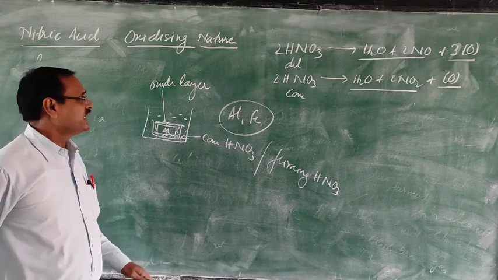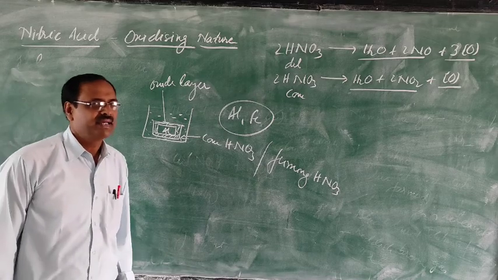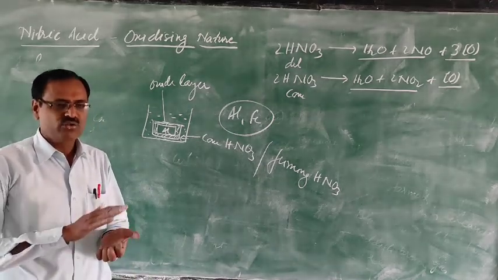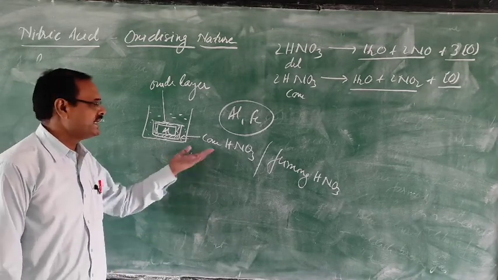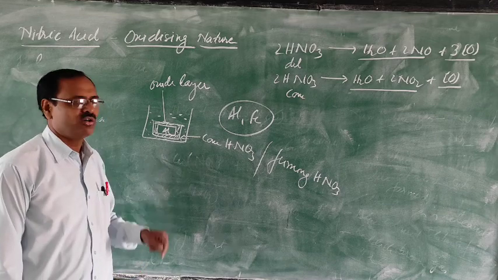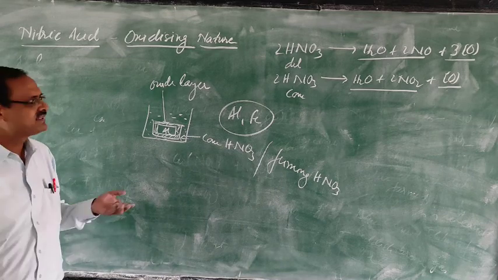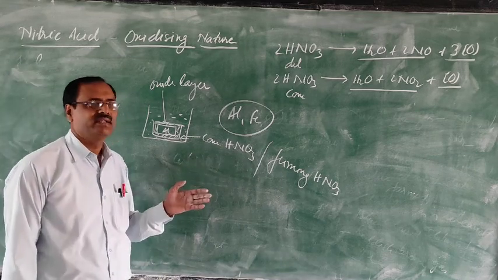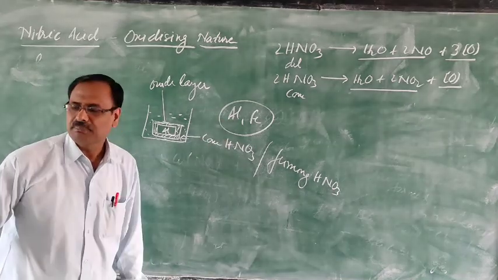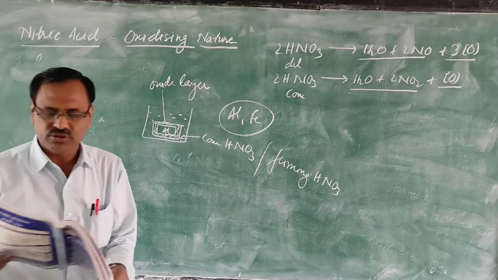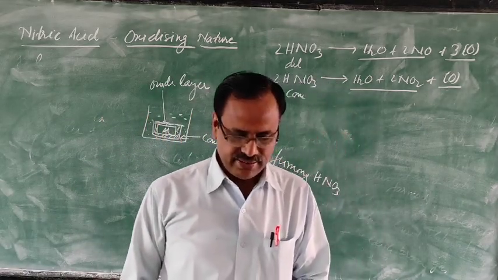But if you remove this oxide layer either by a mechanical method or by a chemical method. What is the mechanical method? You just rub with sandpaper, that is called the mechanical method. For the chemical method, you can apply hydrochloric acid to remove this oxide layer, and the metal will become active. So in early days, for transportation of nitric acid, we were using aluminium containers because of this inertness or passivity. So please underline in your book, page number 193, passivity.